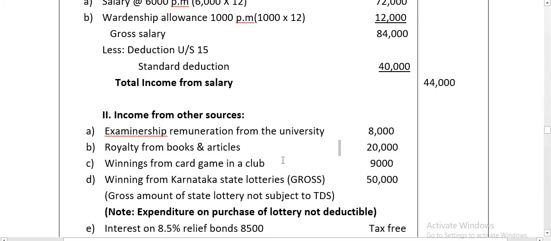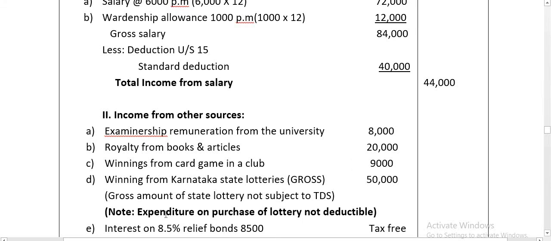Winning from card game in a club 9,000. Card game, there is no TDS, directly taxable. Winning from Karnataka state lottery, when mentioned as gross, no need of applying the TDS even if the amount is more than 10,000. So gross amount of state lottery is not subject to TDS. Gross amount directly taxable, remember.